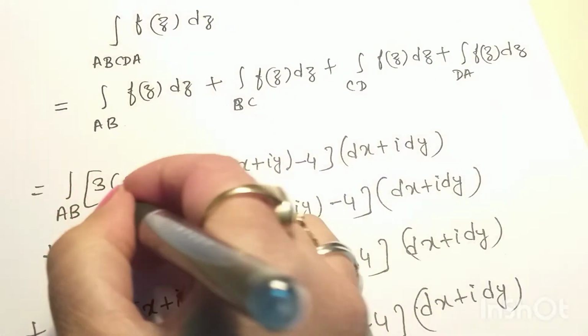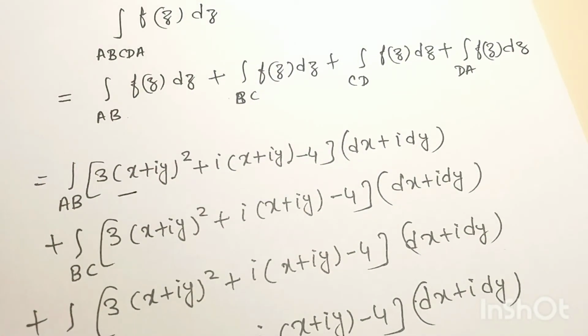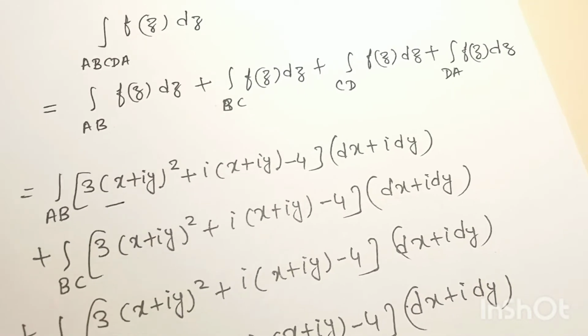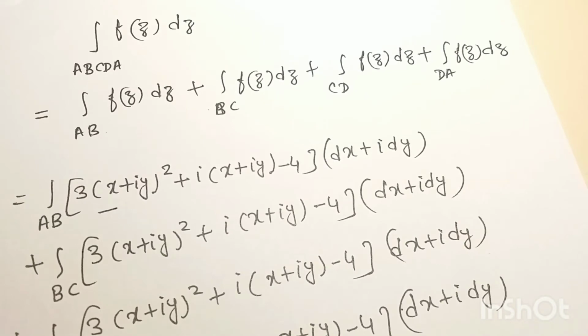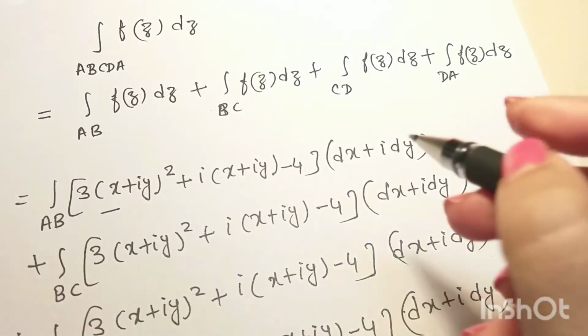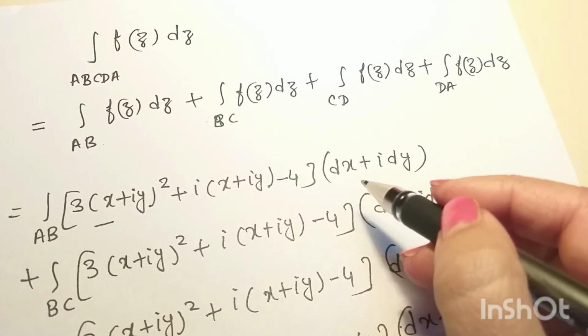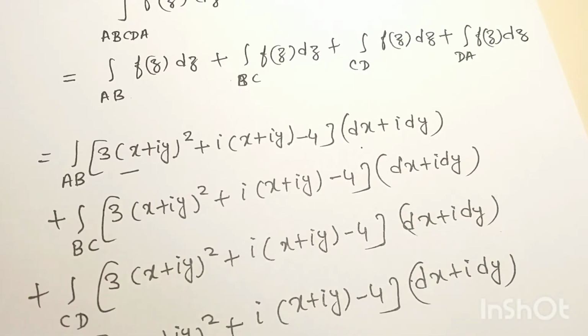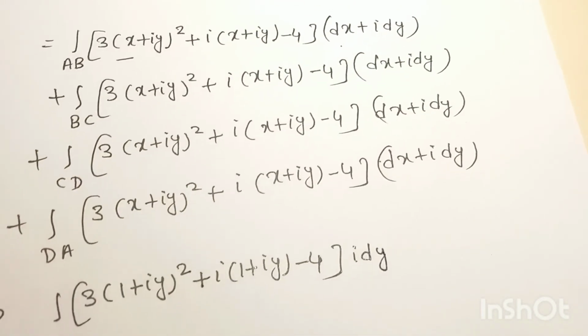So here this will be integration of (3(1+iy))² + i(1+iy) − 4. dx is 0 along AB, so only i dy.